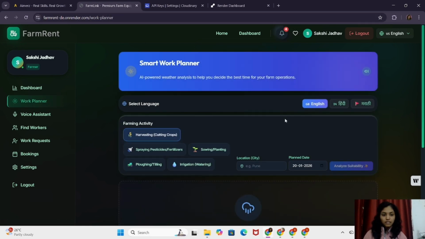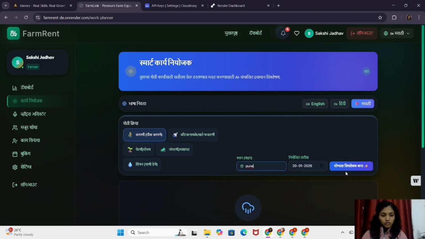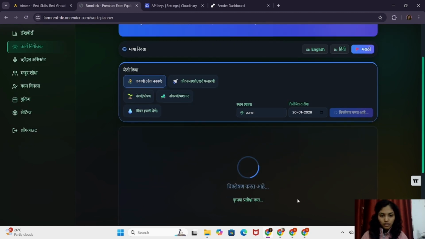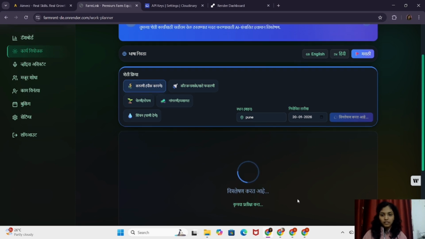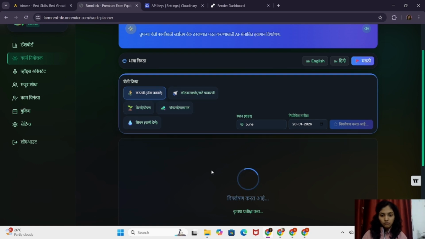In the work planner, we plan the activities. And here we also support multi-language. Let's see it step by step. First, here we put the city name. Here I use the Gemini API. It fetches the data and gives us various information. And here I have provided various options such as Kapni, Khate, Parvani, then Perni, Nangarni, and Sinchan. According to the selection, it will generate various information.